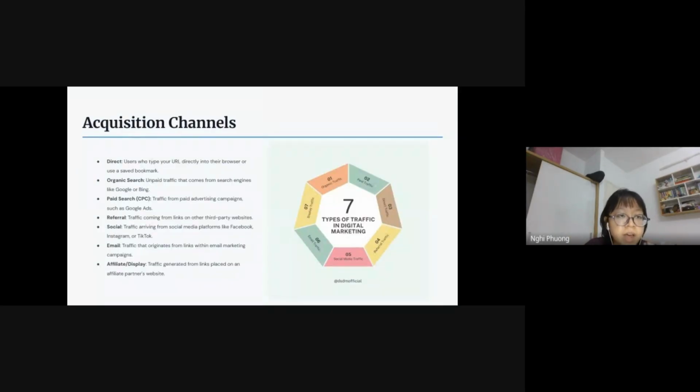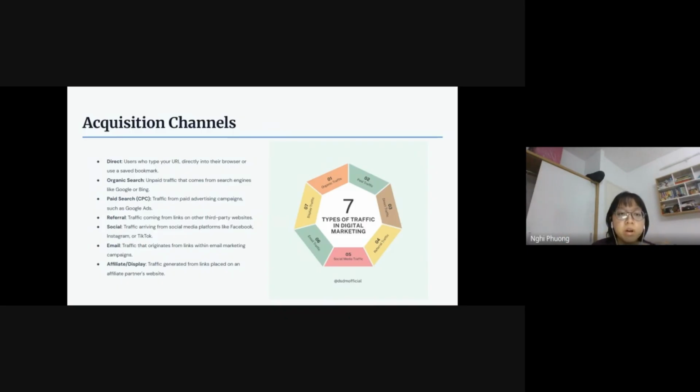And next is about acquisition channel. And I think this is a very interesting part because it can detect where our user, our guest, our customer is coming from. So there are different entrances to our online store. First, the direct channel is when the user types your store name right into the domain, like they type that domain into the search bar, or go through their bookmark. They know exactly where they are going. They know exactly that they want to go straight to your website without any intermediaries.